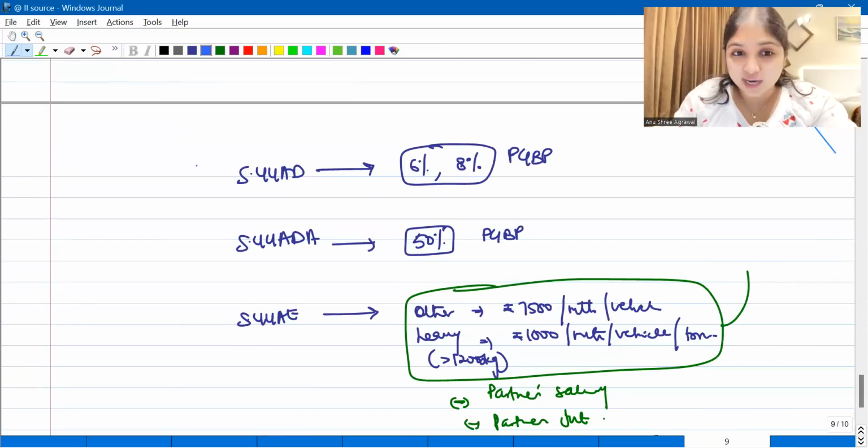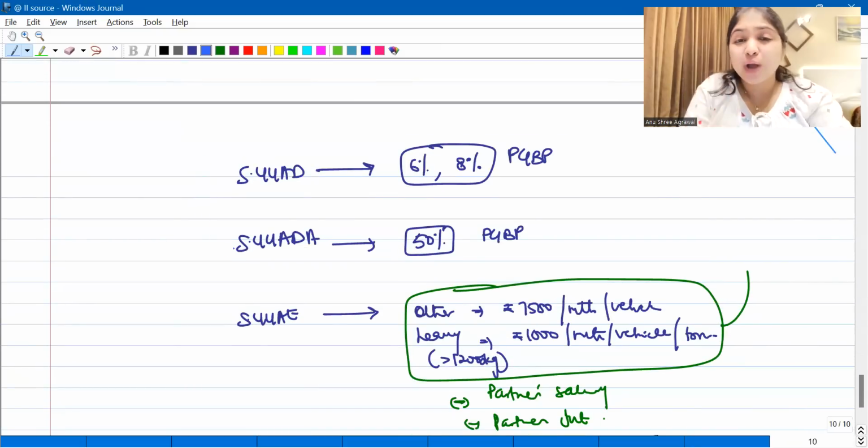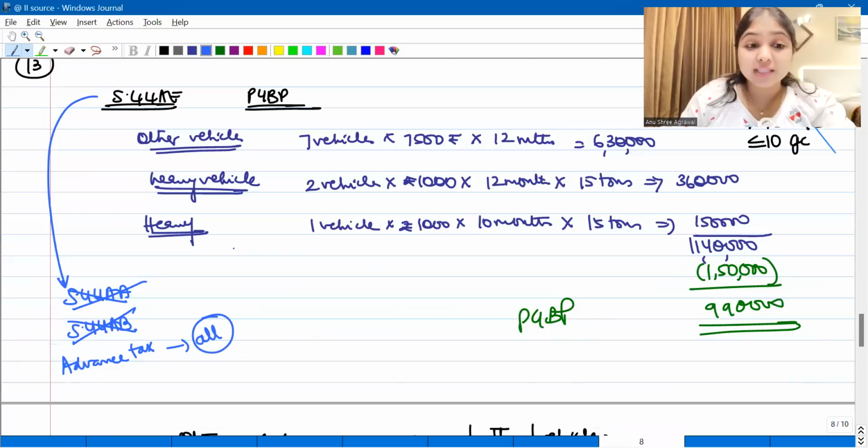Had it been 44AD or 44ADA, I would have said you have to pay only one installment. That is only the last installment I would have told you. But this is 44AE. In 44AE, you have to pay all the installments. Okay, keep this in mind and look at the next question.